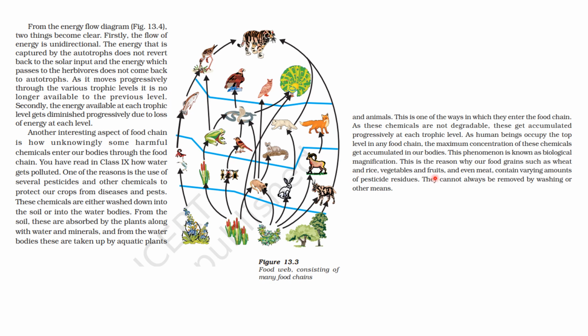Okay. This is the reason why our food grains like wheat and rice, vegetables and fruits and even meat, they contain varying amounts of pesticide residues. Okay. They cannot always be removed by washing or other means. मतलब ऐसा जरूरी नहीं है आपने कोई फ्रूट है, एप्पल है, आपने वॉश कर लिया तो it is free of पेस्टिसाइड्स. नो, उसके अंदर तक पेस्टिसाइड एम्बेड हो चुका है, एक्यूमुलेट हो चुका है. राइट.